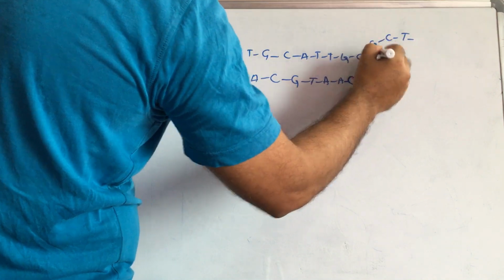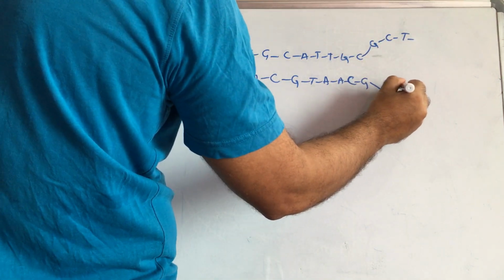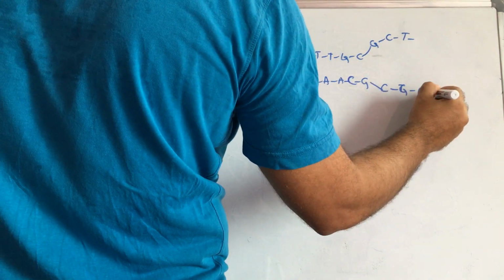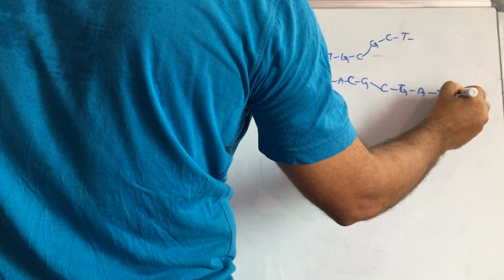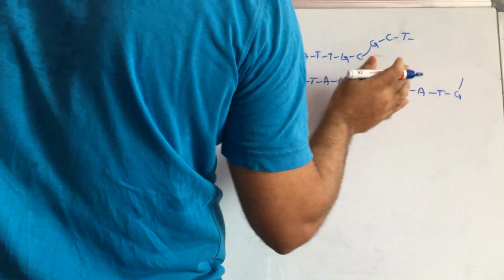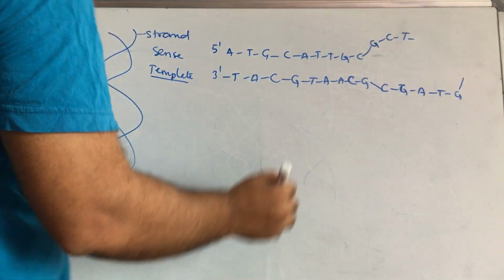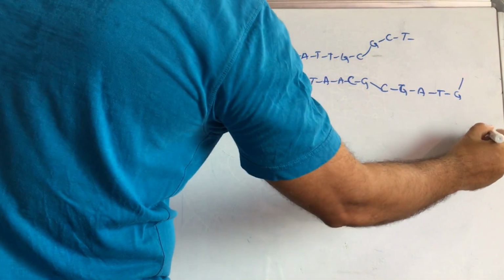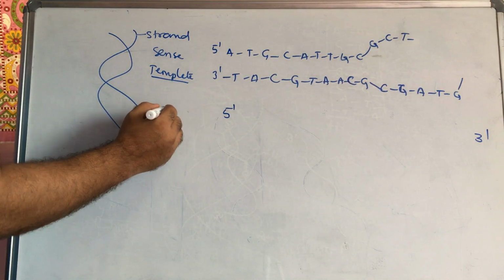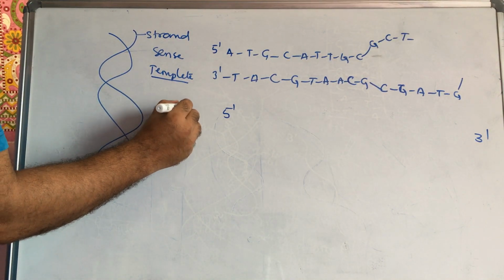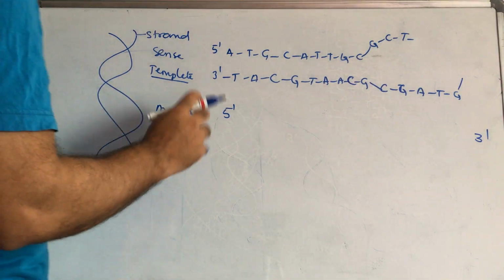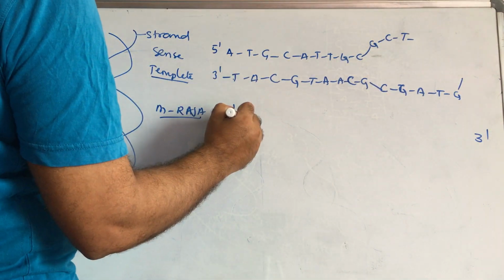Then here it is: cytosine, guanine, adenine. Next thymine, guanine. Next, like this, when it is unwound and opened up, it starts from 5' to 3' direction. That's why mRNA synthesis also takes place in 5' to 3' direction. Here T is there.